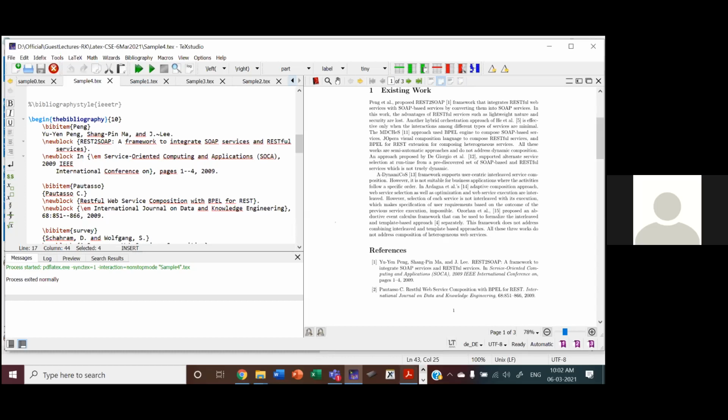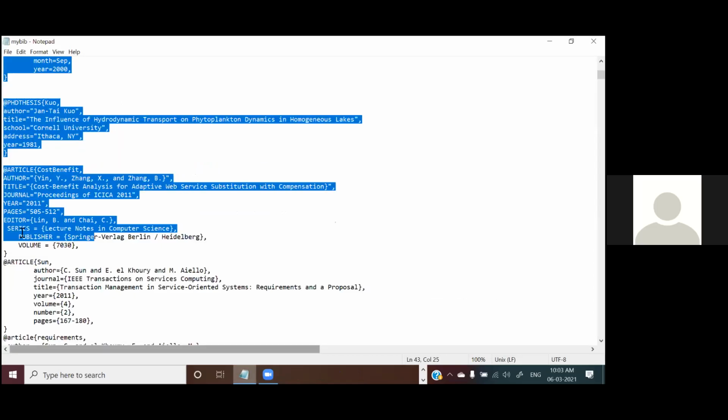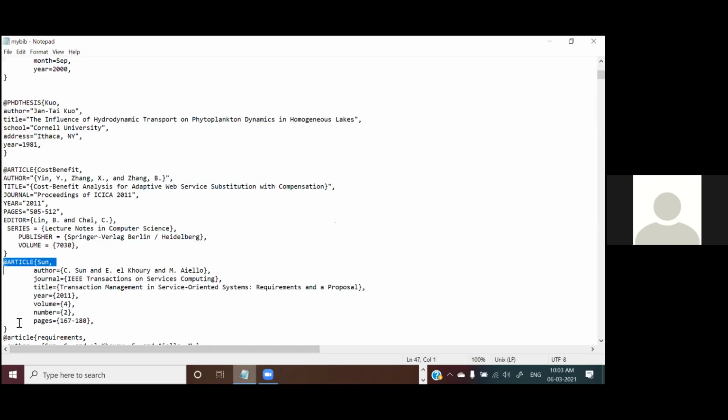No. You just go to IEEE Xplore or ACM, wherever, and when you download the paper, you can also download the citation. And it will ask for the format. What is the format? Citation format. You just have to take BIB format. Then you will get the entire thing, like how I showed you.